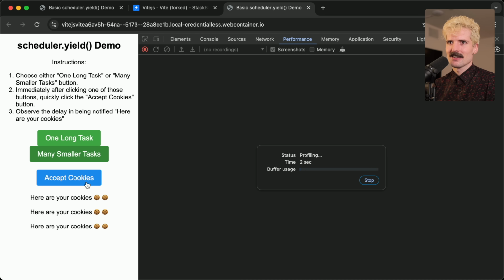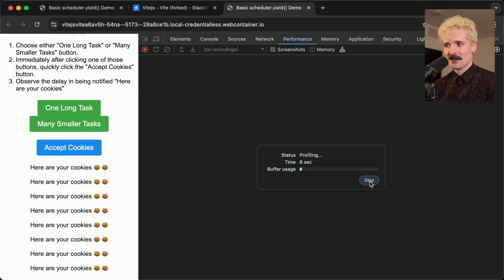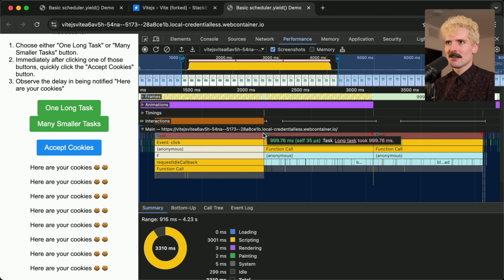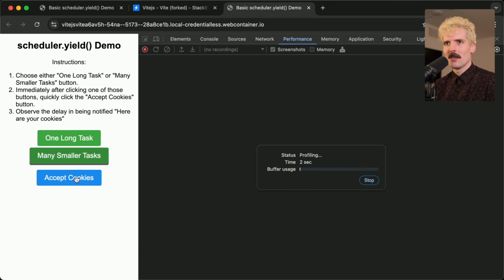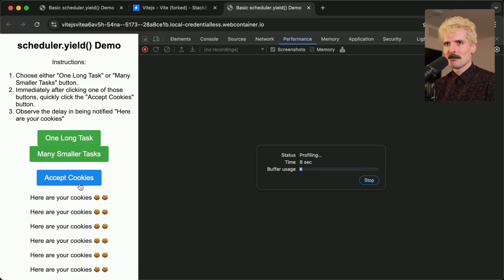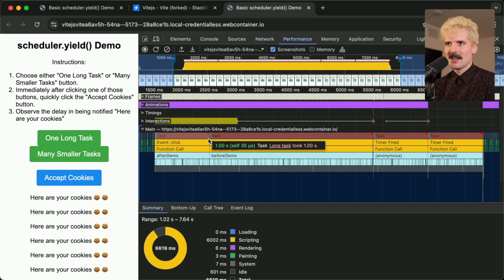many small tasks, accepting cookies, and they come in chunks because it has the free window. And now we see basically the exact same thing. You'll see all the updates happened in between. Many small tasks, then one long task. Now I'm accepting cookies. And this long task had to block everything there. So see that long one right in the middle? Because that's now allowed to block when it's not the microtask queue.